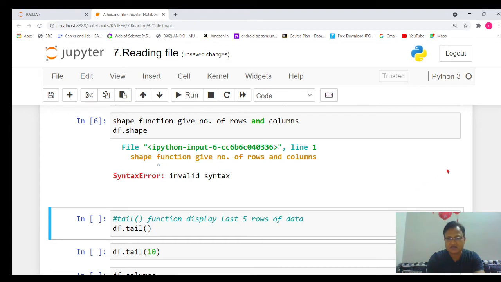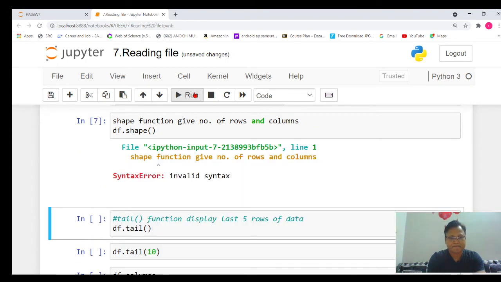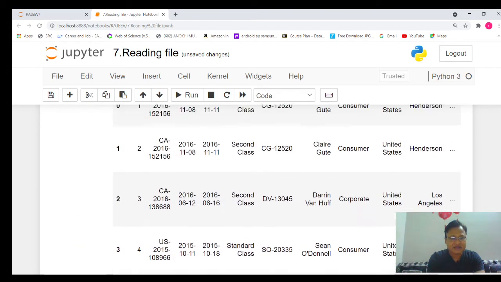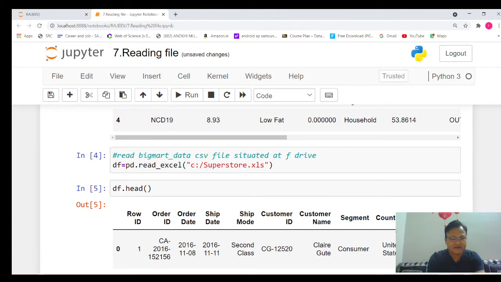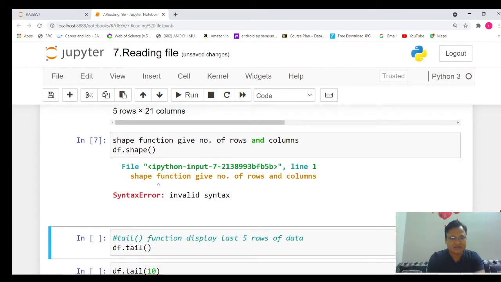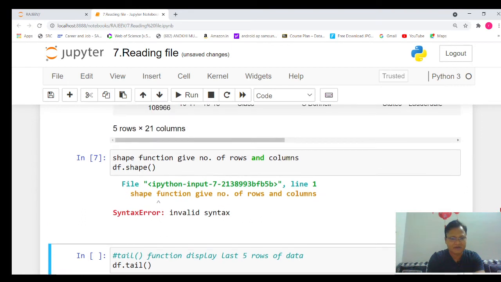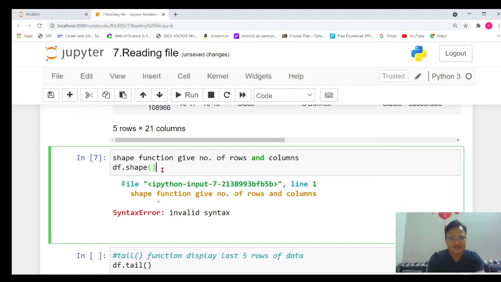It's giving an error. Sorry. I think a function we need to use. Let me check. df dot shape. I don't know why it's giving an error. Yes, invalid syntax. Sorry, it's an attribute actually. We need to make that line a comment.